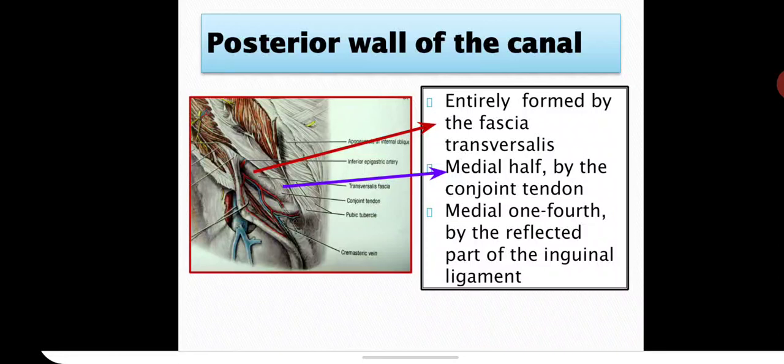Posterior wall of the canal is entirely formed by the fascia transversalis, that is given by this red arrow. Medial half by the conjoined tendon. Then medial 1/4 by the reflected part of the inguinal ligament. So these are the anterior and posterior walls.